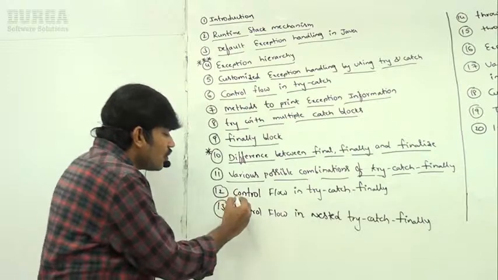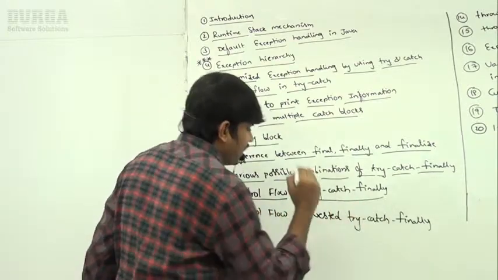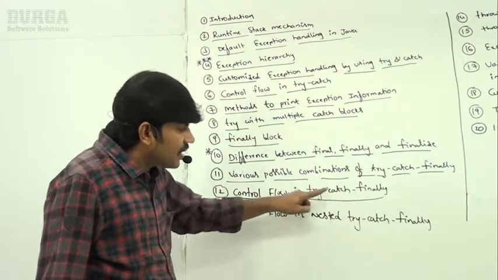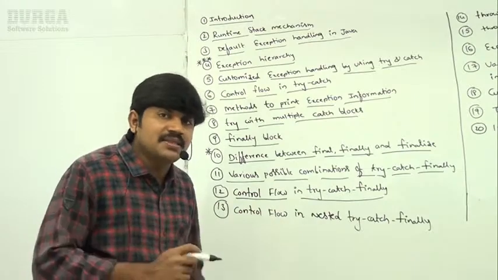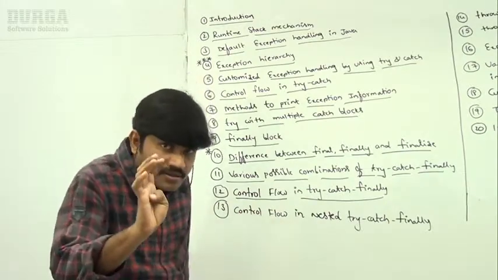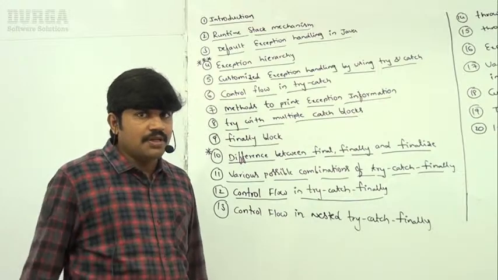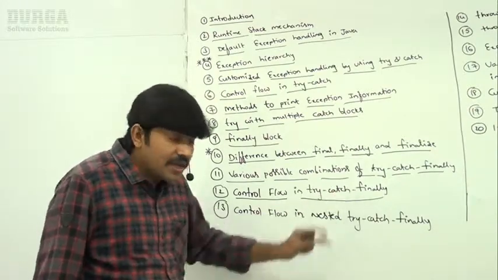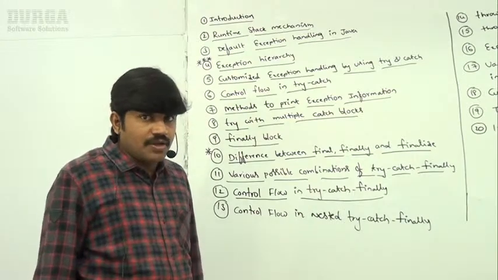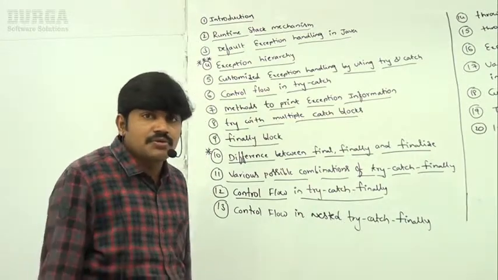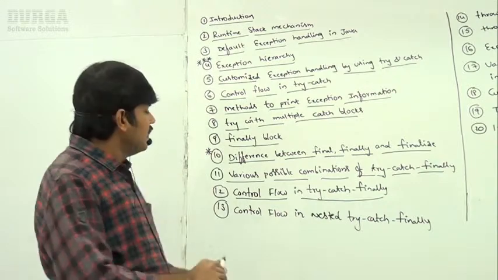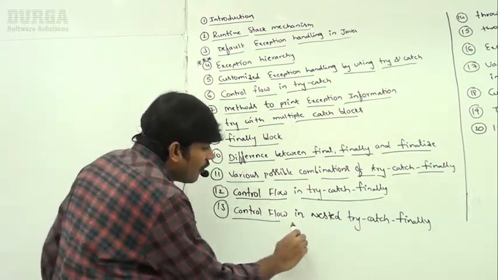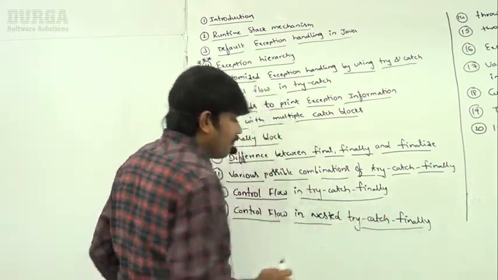Next, control flow in try catch finally. Sir, in try catch finally, if an exception rises anywhere inside the try block, what will happen? Inside the catch block, if an exception rises, what will happen? Inside the finally block, if an exception rises, what will happen? We should compulsorily be aware of how the flow of execution works. Next, control flow in nested try catch finally.